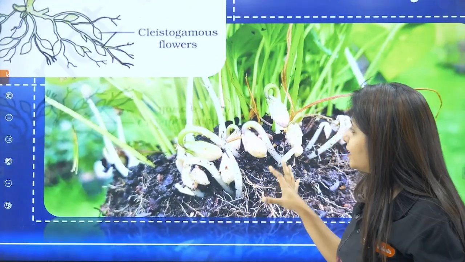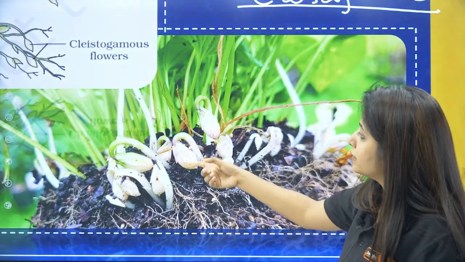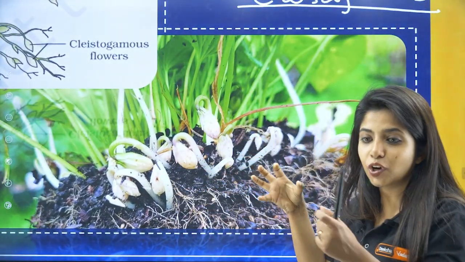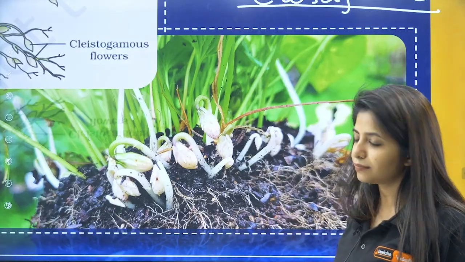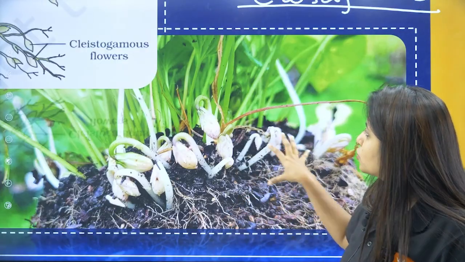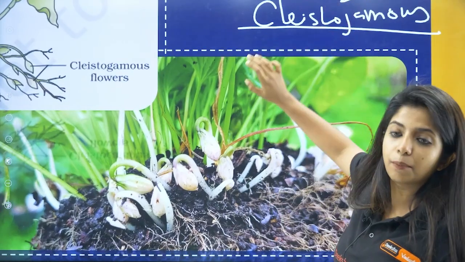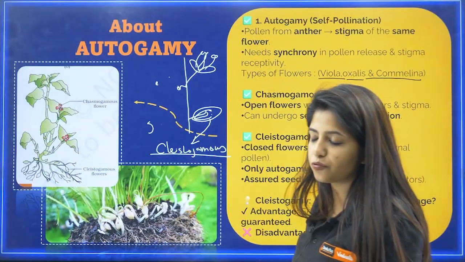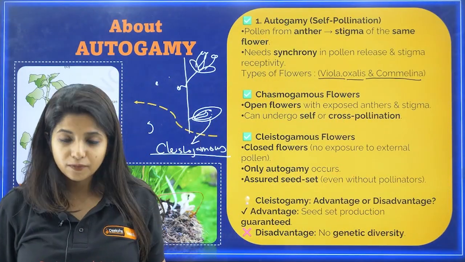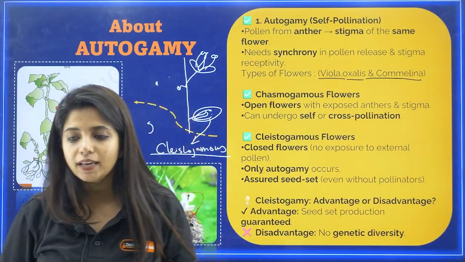And over here is a real-time picture that I could find. These are the cleistogamous flowers, the closed ones that you can see. Okay, that is towards the soil region, and towards the above region you would be having the chasmogamous flowers. So what are the examples? Viola, Oxalis as well as Commelina.